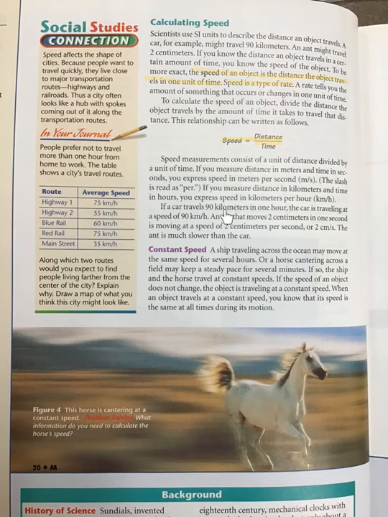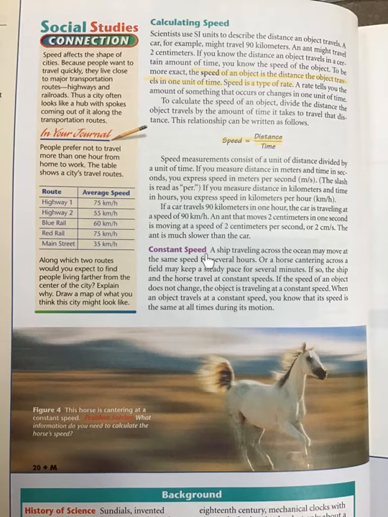If a car travels 90 kilometers in 1 hour, the car is traveling at a speed of 90 kilometers per hour. An ant that moves 2 centimeters in 1 second is moving at a speed of 2 centimeters per second, or 2 centimeters over 1 second. The ant is much slower than the car.